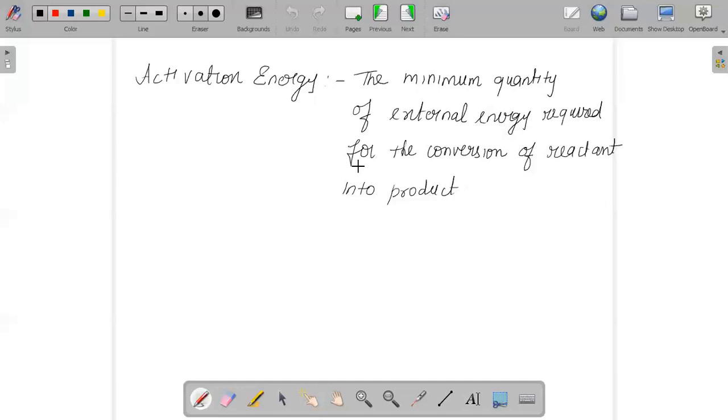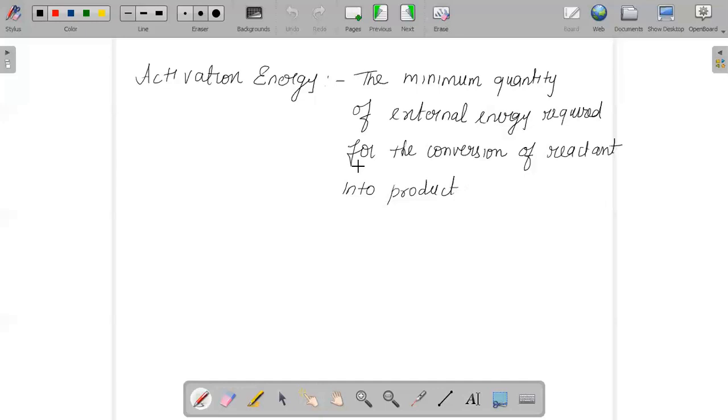That one we call the rate determining step.